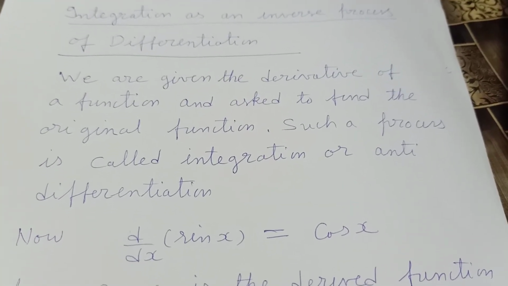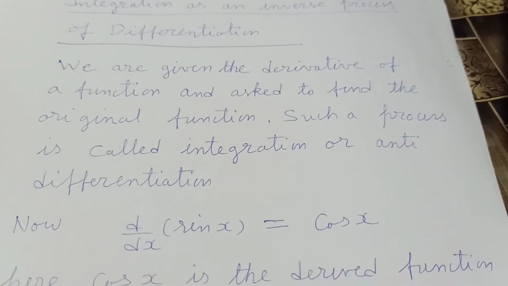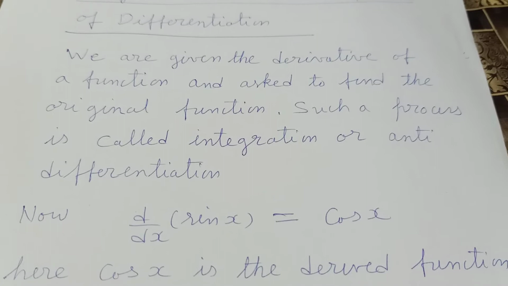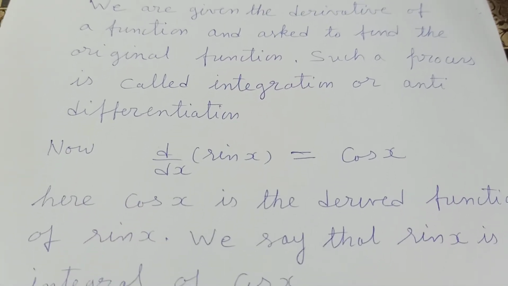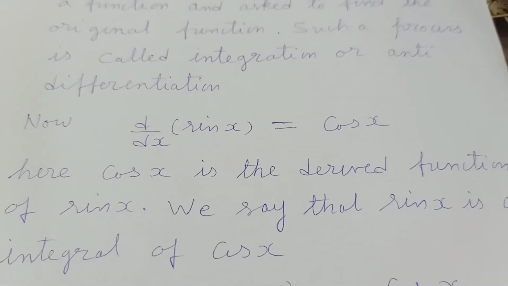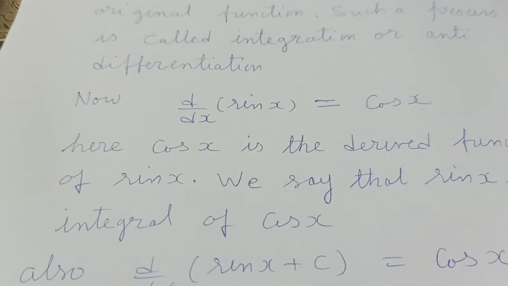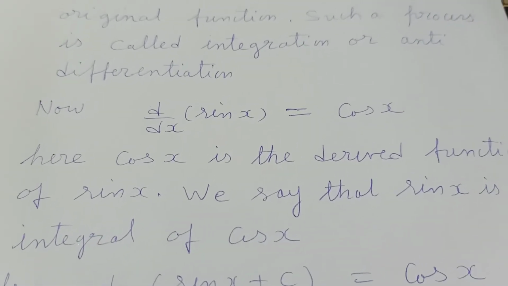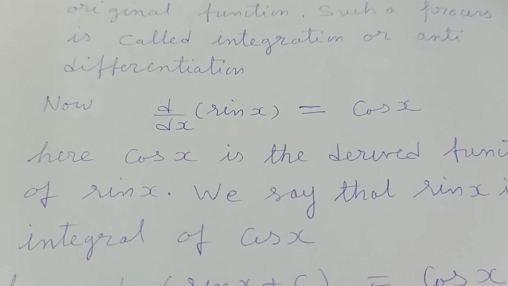a process is called integration or anti-differentiation. Now we know that d upon dx of sin x equals cos x. Here cos x is the derived function of sin x. For this we say that sin x is an integral of cos x. So here the derivative of sin x is cos x, so we can say sin x is an integral of